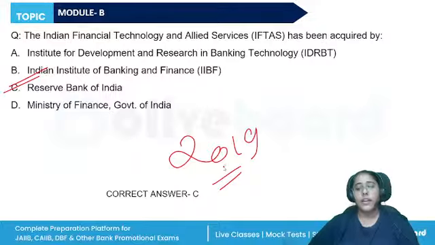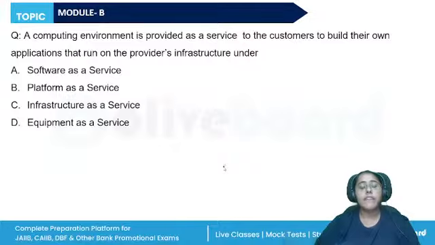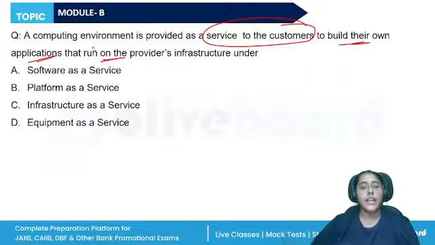2019. All right. A computing environment is provided as a service to the customers to build their own applications that run on the provider's infrastructure.